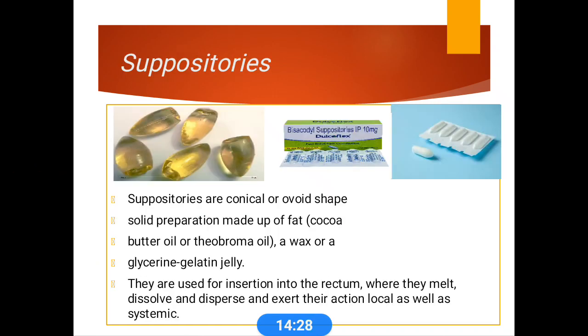Suppositories, these are conical or ovoid shaped solid preparations. They are usually made up of fats like cocoa butter, oil and wax, or glycerin gelatin jellies. The best example is glycerin gelatin jelly. These are inserted into the rectum, where they melt or dissolve and exert their actions locally as well as systemically.